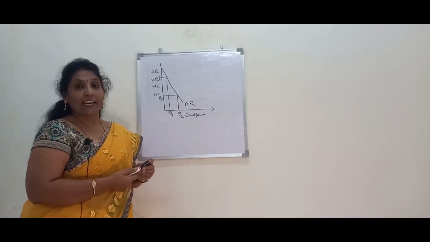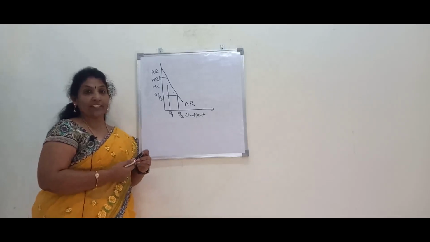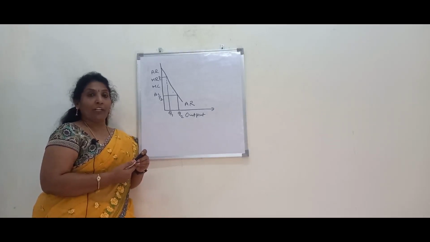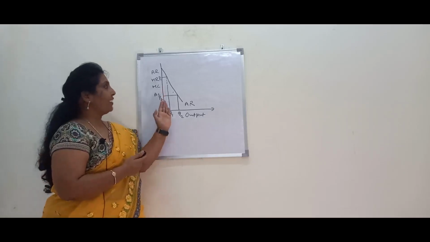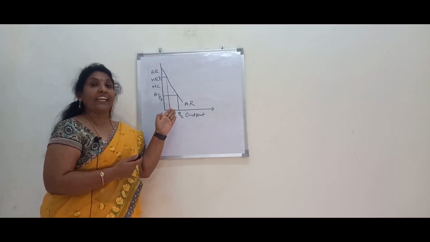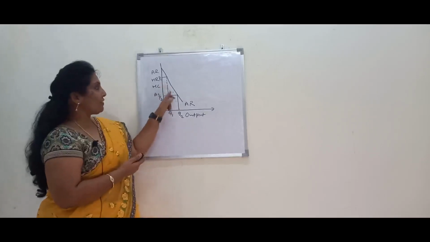We have learnt under elasticity of demand that one of the important factors which determine elasticity of demand is availability of substitutes. The more the availability of substitutes, the higher the elasticity. In case of monopoly, because there are no substitutes available, the AR curve is steeper, which means not as elastic. This is about the AR curve.